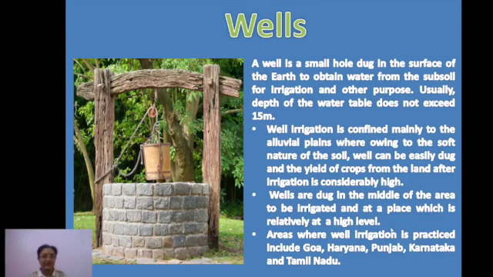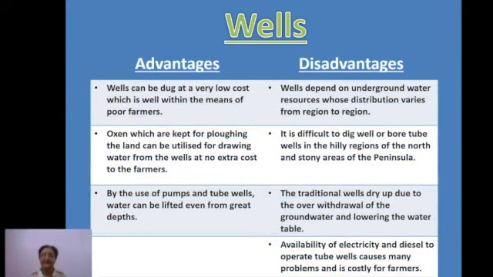Then areas where well irrigation is practiced include especially Haryana, Punjab, Karnataka, Tamil Nadu, UP, then even West Bengal, right, Bihar. This entire stretch of northern plains is actually known for well irrigation. Clear? Now let's see the advantages and disadvantages of well irrigation.